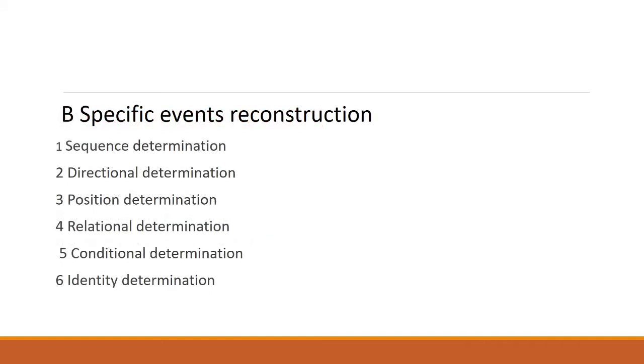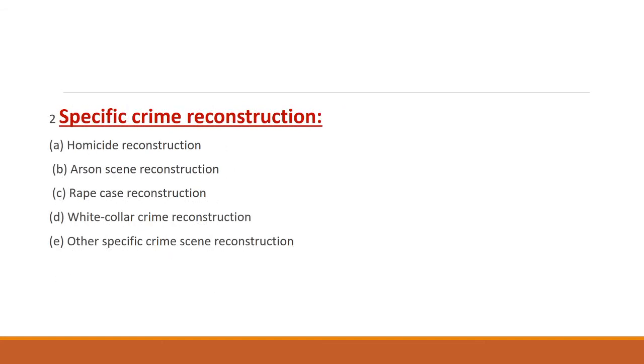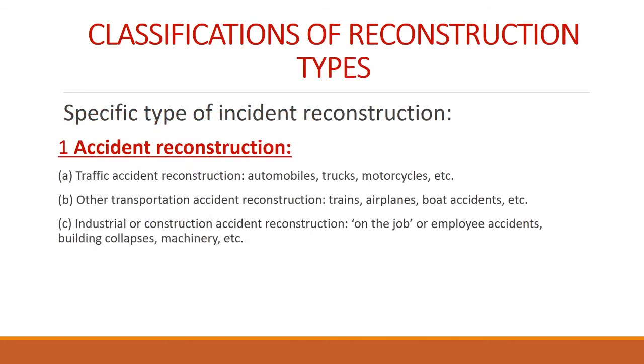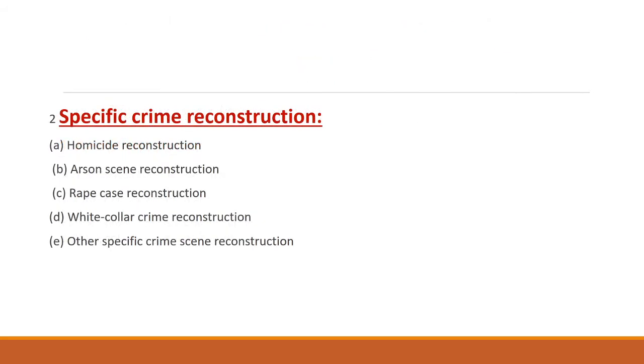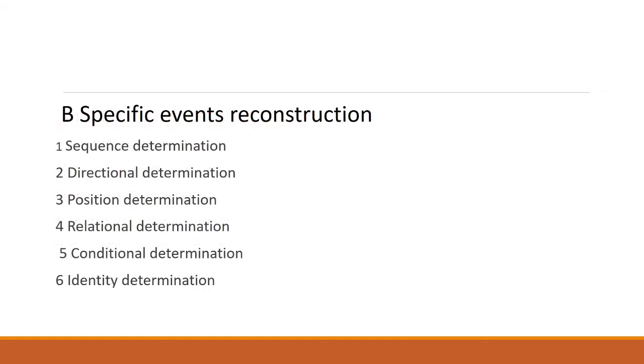After specific type of incident reconstruction, the next one is specific event reconstruction. Depending on the specific event that had happened, we can classify the type of reconstruction: sequence determination, directional determination, position determination, relational determination, conditional determination and identity determination.